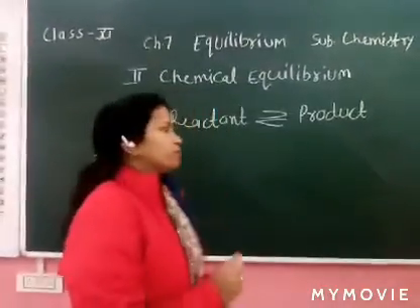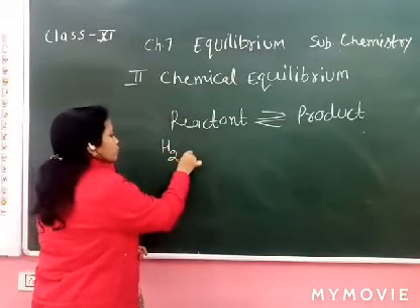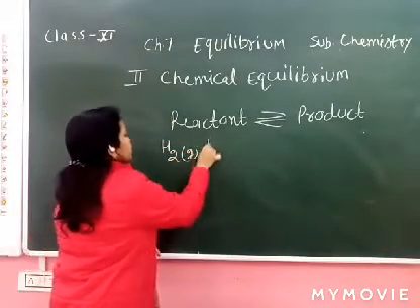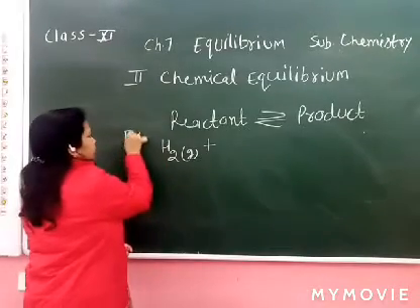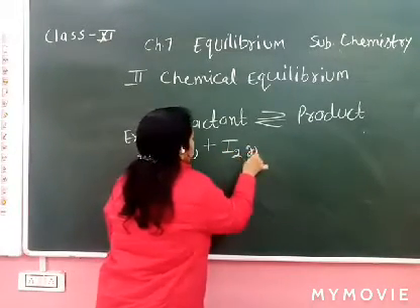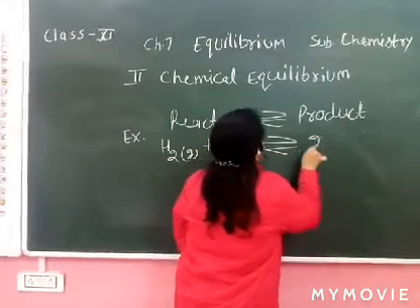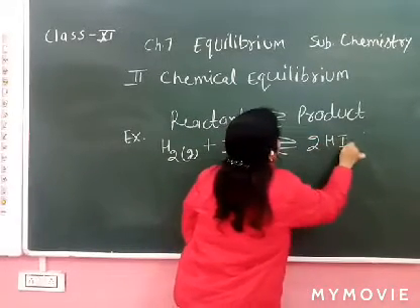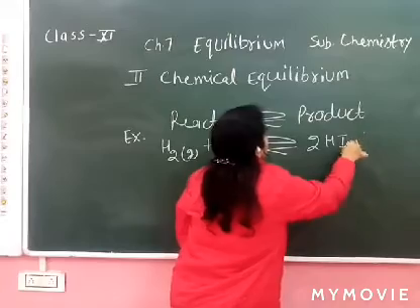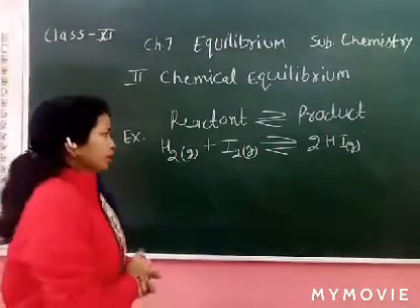There are some examples of the reversible reactions, like H2 in gaseous state reacting with iodine in gaseous state to convert into HI in gaseous form. This is also a reversible reaction.